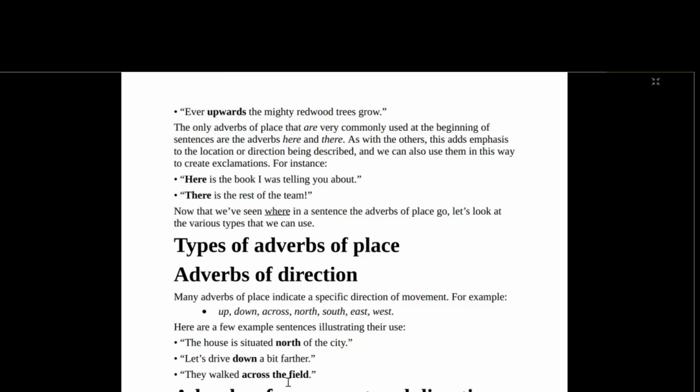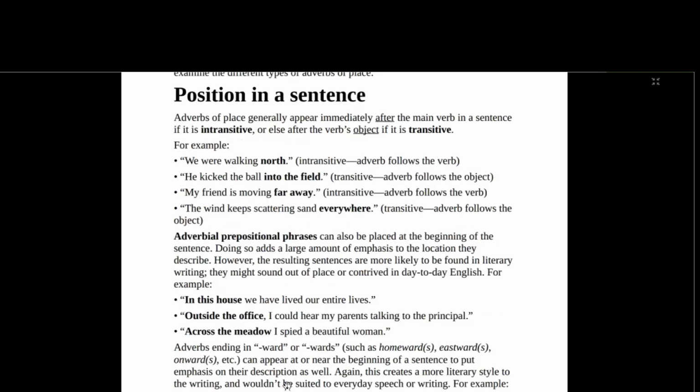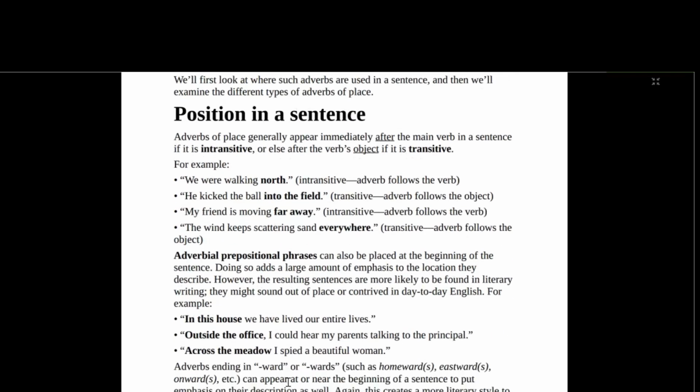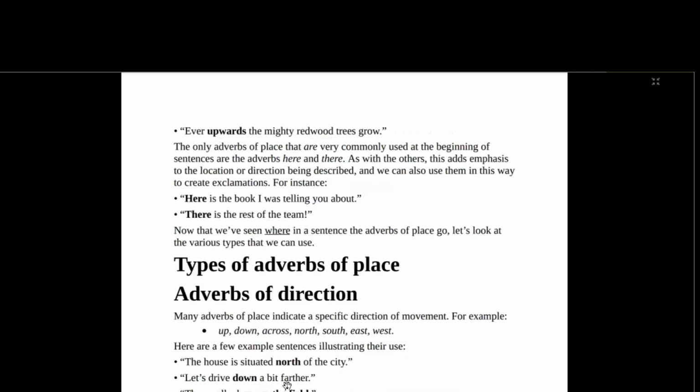Of the sentence, after the verb. But the only ones permitted to appear at the beginning are here and there. And like we've already established, we use them to add emphasis to the location. Here is the book I was telling you about. There is the rest of the team.